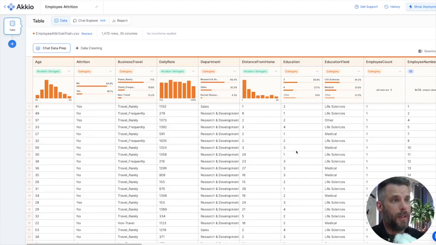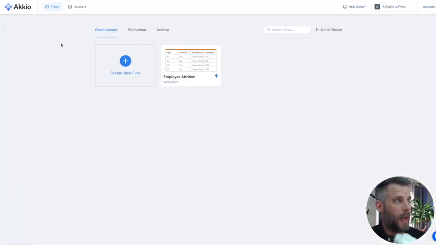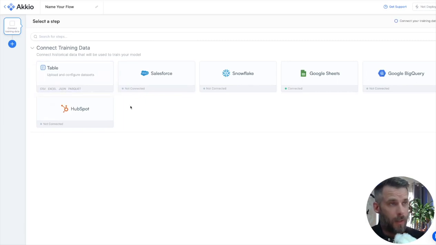So I jumped over to the data set that I uploaded, just like I told you before. Now to do this, I'll just click on the Akkio logo and show you. We hit Create New Flow, and we upload our data. Now these are the formats we upload today, but you'll see additional connections being placed in here. So CSV, Excel, and you can see the others that are there. If you have something that you're interested in, can you pull in from this location or from that location, this data store? Let us know. It's something we can probably do.